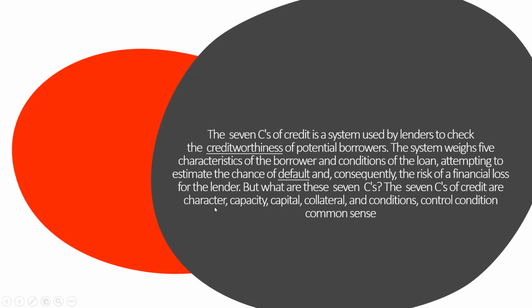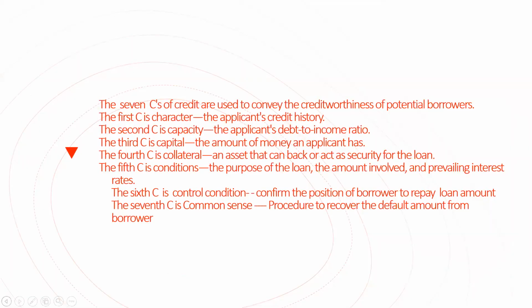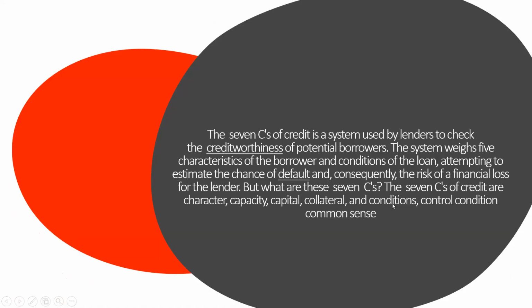Character: what is the character of that person, a person's personality, you can say, the nature, behavior. Capacity: whether he's able to pay back the money which he or she has taken. Capital: the capital means the cash, whether he or she is able to pay back that cash. Collateral: like we all know, we give some securities. So the same there, we give security. Next one, condition: the loan conditions, what are the conditions which we offer while giving the loan? Control: how much the risk can be mitigated.